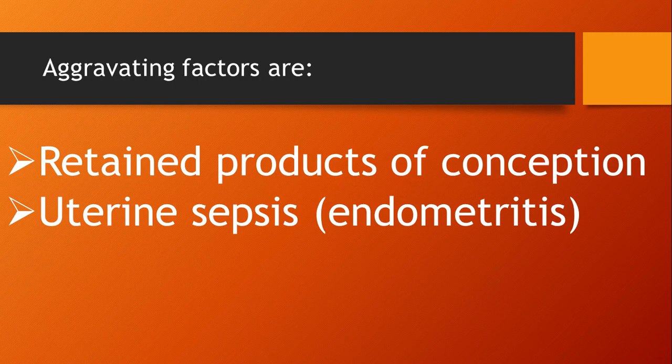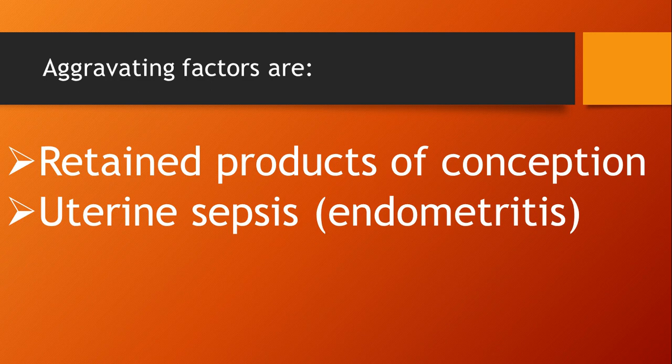Then next, what are the aggravating factors for subinvolution or puerperal complications? The aggravating factors include retained products of conception. As you all know, a blood medium is the best culture for the growth and development of bacteria.